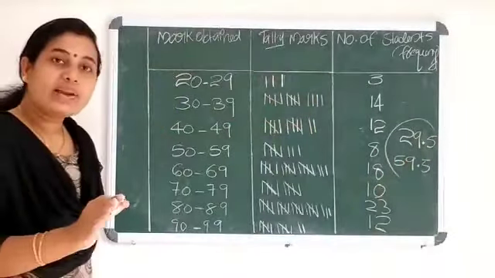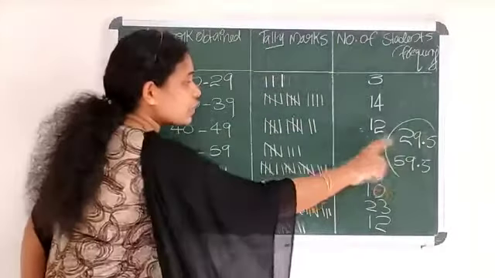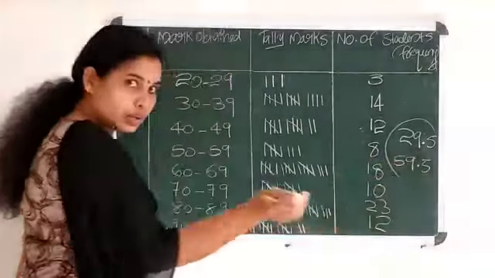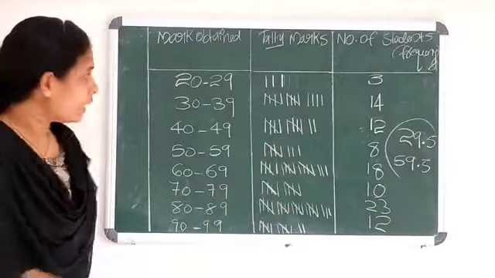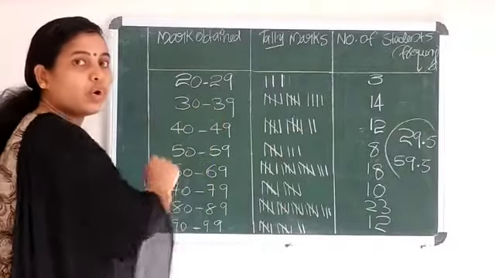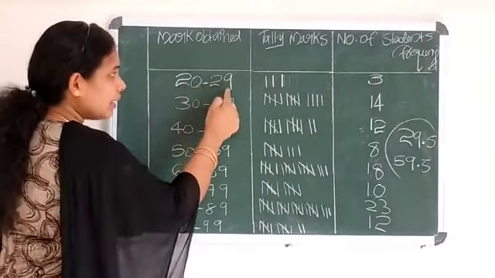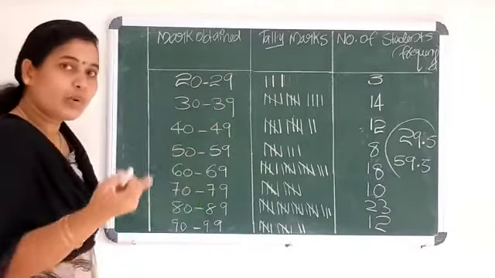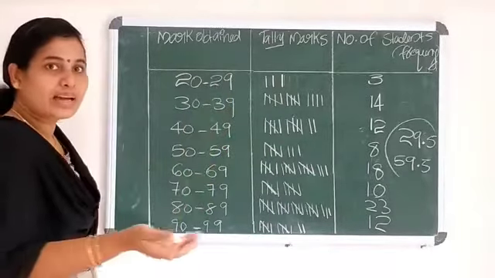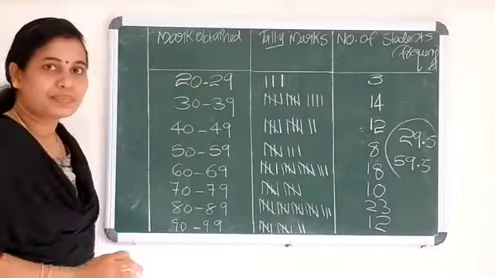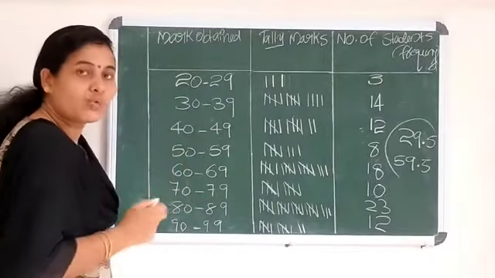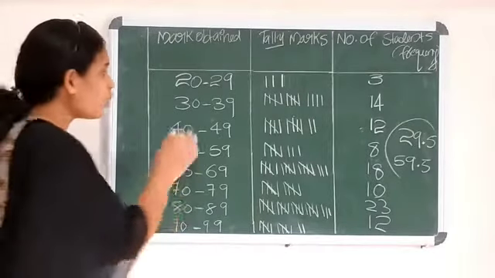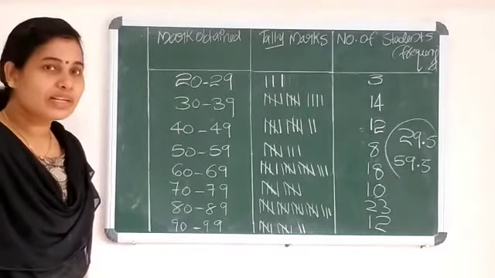Okay. Now can you say in which class these 2 students are included? Is the first student who got 29.5 included in this class? No. Why? The upper class limit of this class is 29. 29.5 is greater than 29, no? So that student cannot be included in this class. Can he be included in this class? No. Why? 29.5 is less than 30, no? So he cannot be included in this class either. So it is not possible.